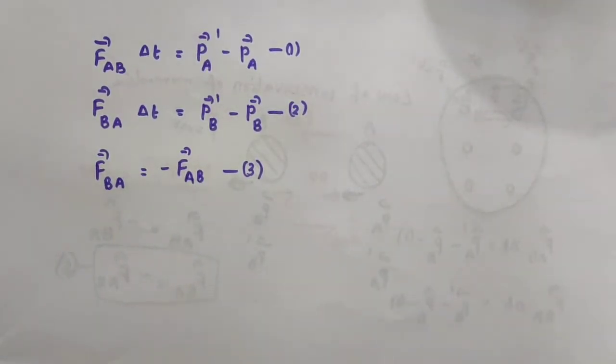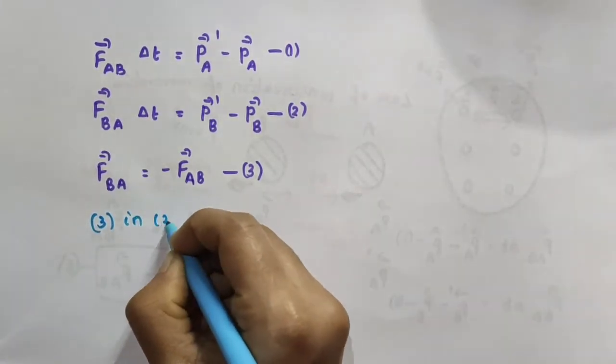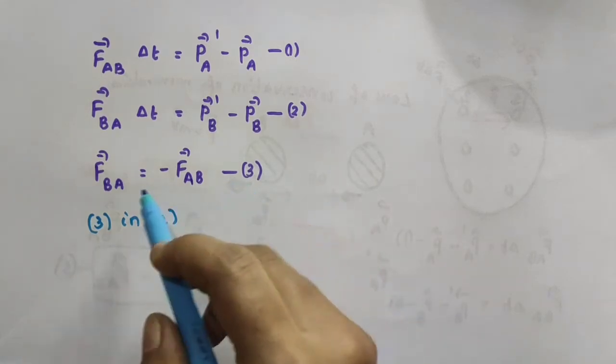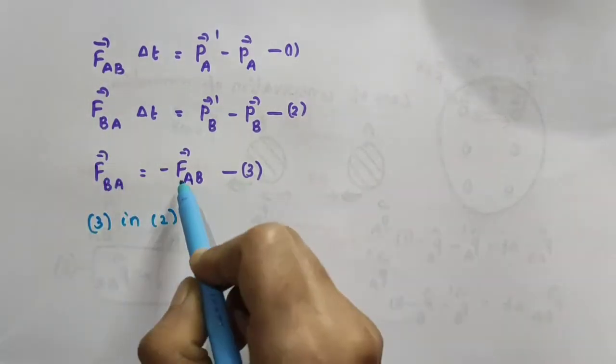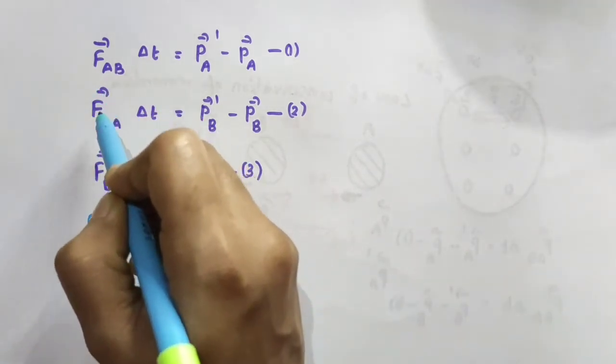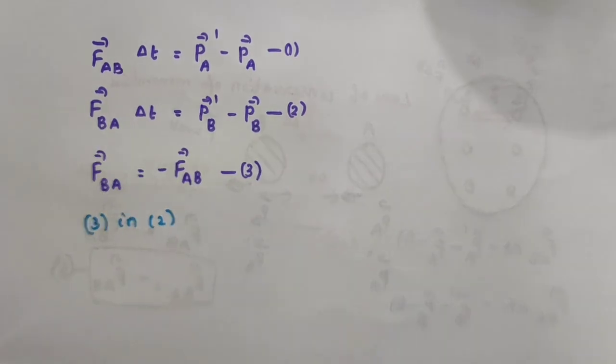Now what I am going to do is apply equation number 3 in equation number 2. So what happens from equation number 3? Vector FBA is equal to what? Minus vector FAB. So I am going to replace this vector FBA in equation number 2 with minus vector FAB.